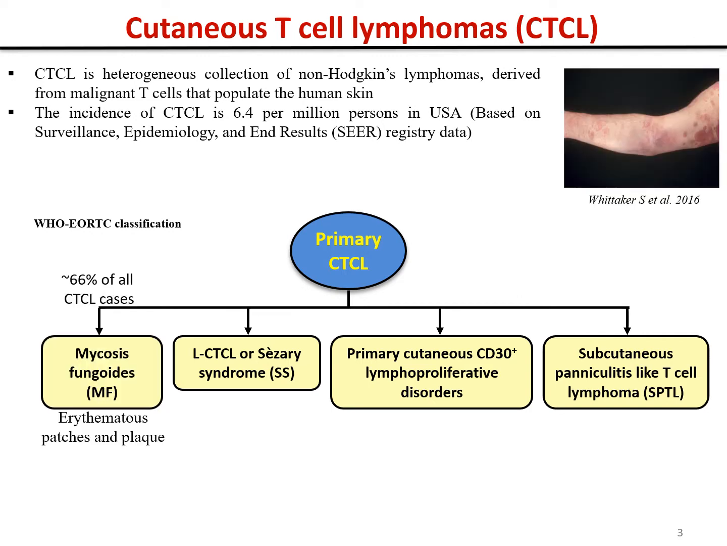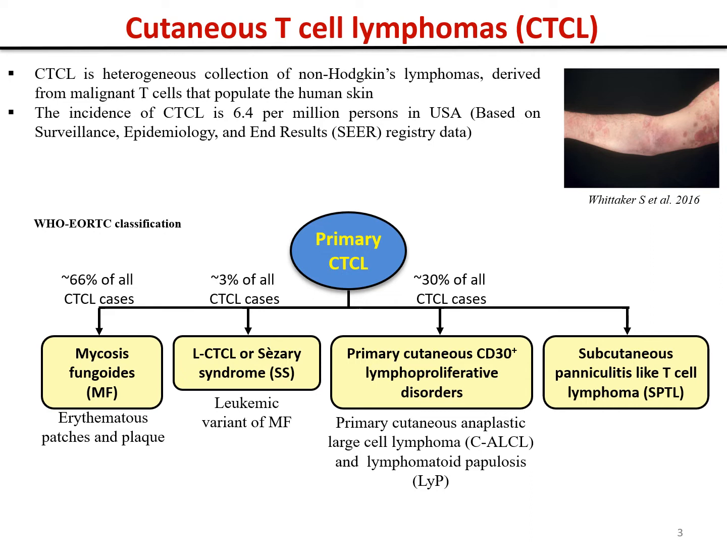Among these, 66% of CTCL cases are mycosis fungoides, which is represented by erythematous patches and plaques. The leukemic variant of MF, also known as Sézary syndrome, represents 3% of all CTCL cases. The second most common form of CTCL is primary cutaneous CD30 positive lymphoproliferative disorders, accounting for approximately 30% of CTCLs, which include primary cutaneous anaplastic large cell lymphoma and lymphomatoid papulosis.